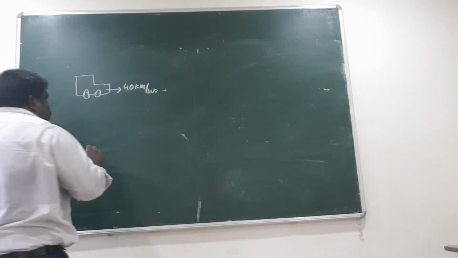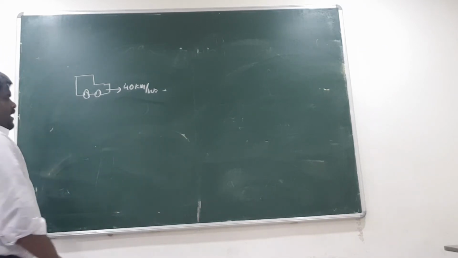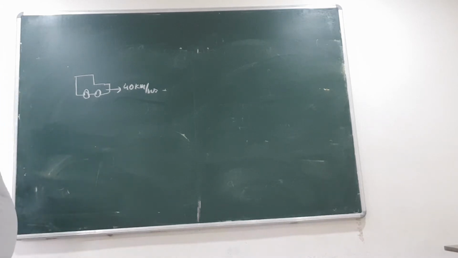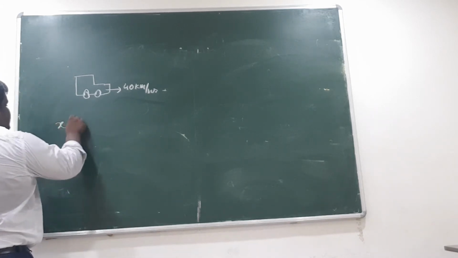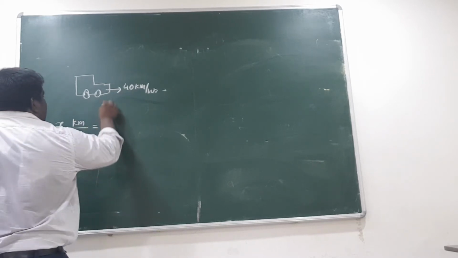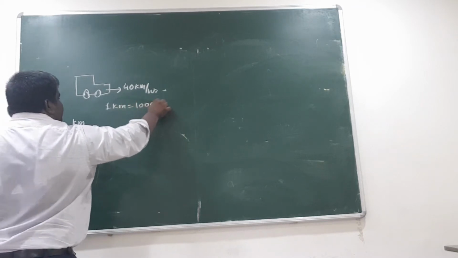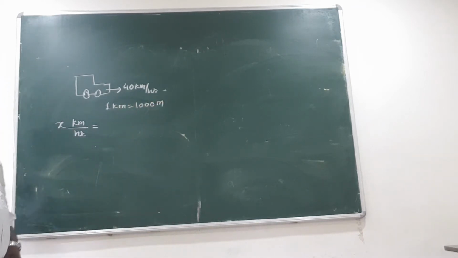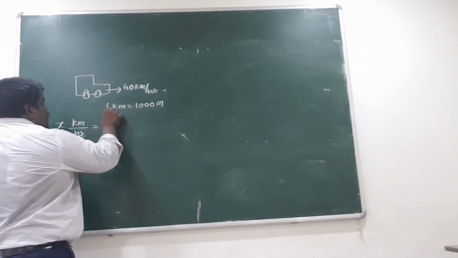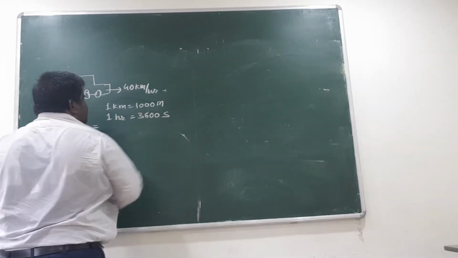Now the moment you get any speed in kilometer per hour, usually we have to convert it into meter per second. So x kilometer per hour. We know 1 kilometer is equal to 1000 meters, agreed? And 1 hour is equal to 3600 seconds.